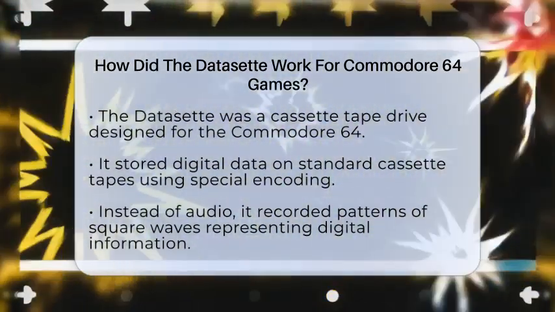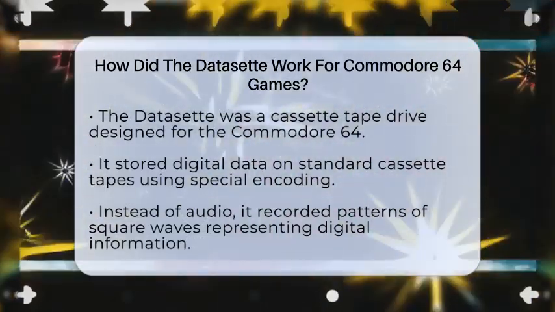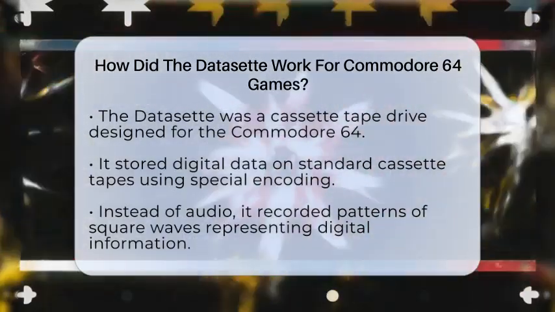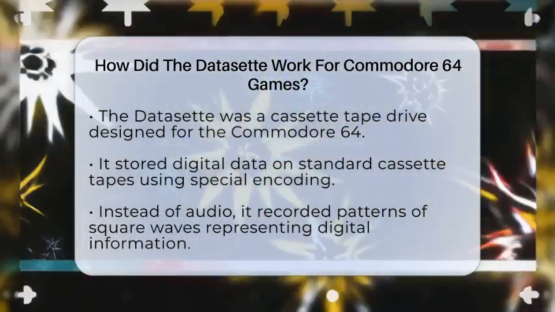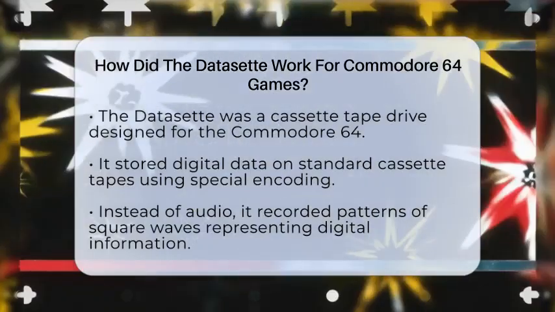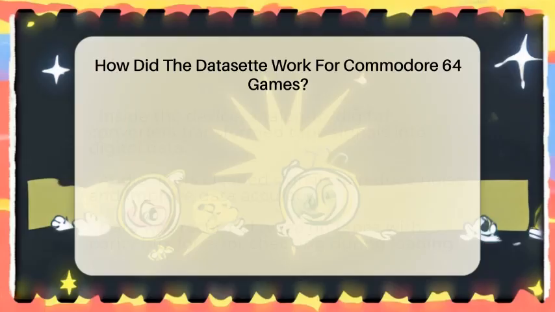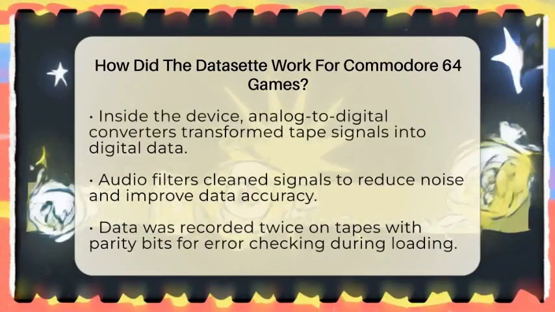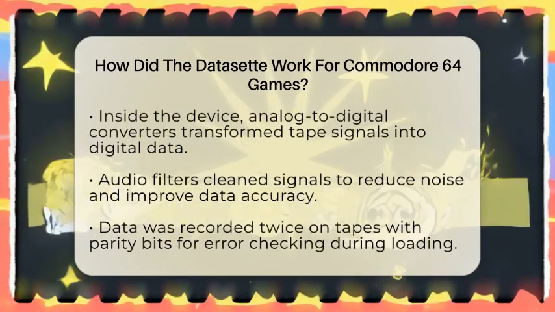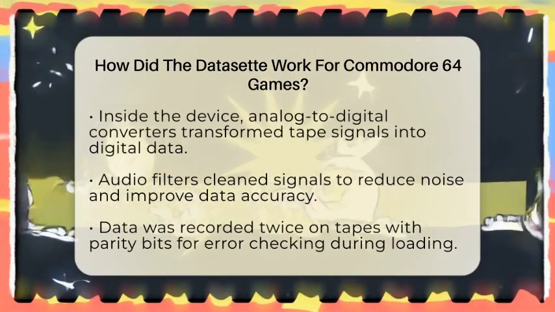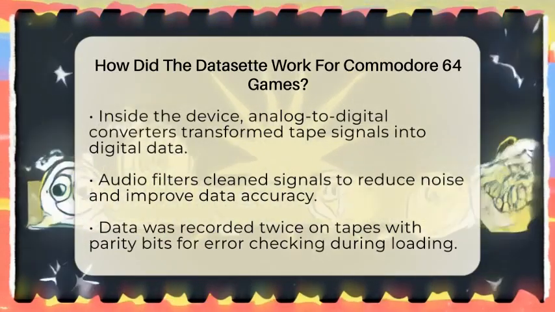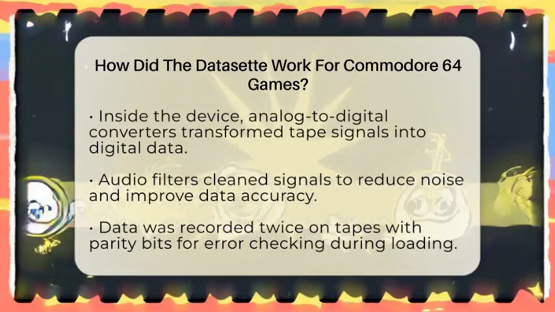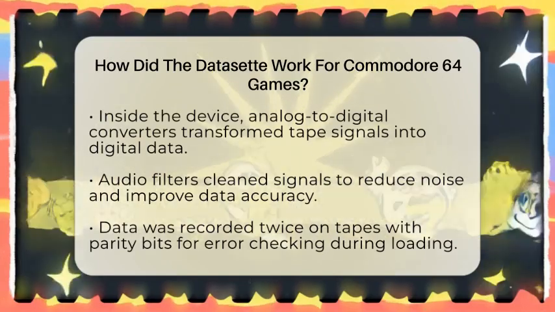The dataset used a clever method to store data. It didn't just record audio like a normal tape recorder. Instead, it encoded digital information as patterns of square waves, which are basically rapid on-off signals. These signals could be recorded on standard cassette tapes, just like music. When loading a game, the dataset would read these signals and convert them back into digital data that the Commodore 64 could understand.